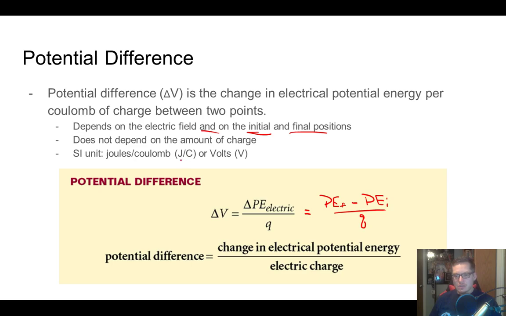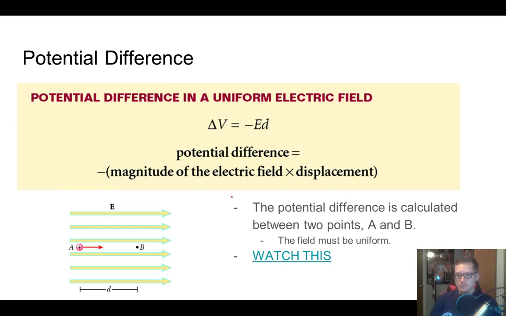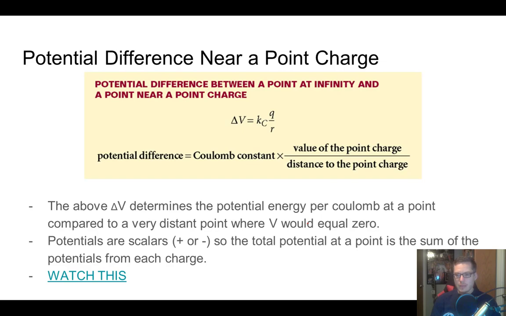Okay, and this potential difference, the SI units is joules per coulomb, J per C, and so we use the volt. So if you hear about a 12-volt battery, essentially what we're talking about is 12 joules per coulomb of charge. Okay. So your potential difference in a uniform electric field, this is what your formula comes down to. It just has to do with the magnitude of the electric field times the displacement. Super easy.